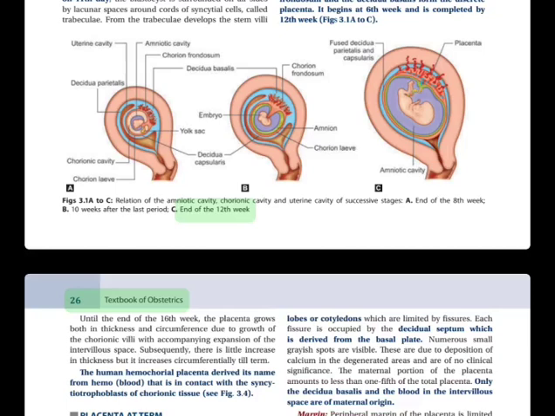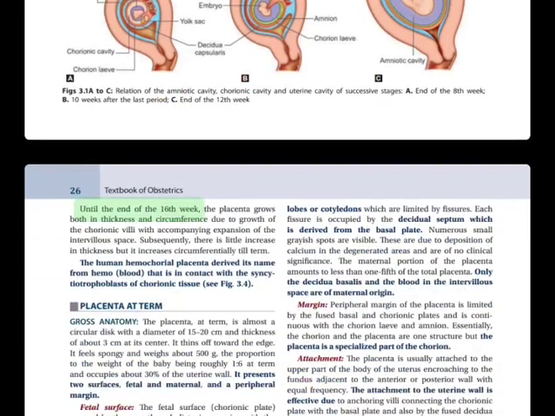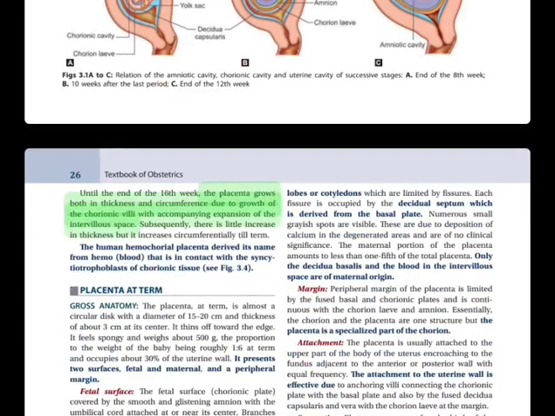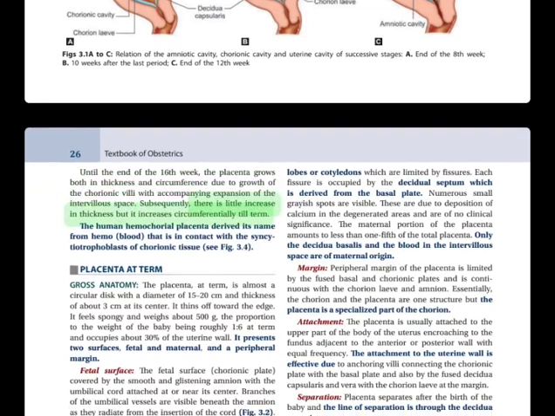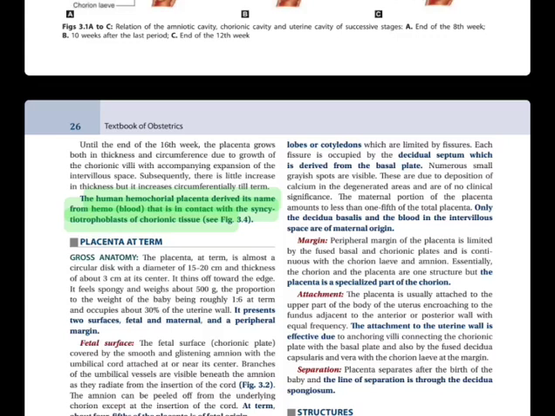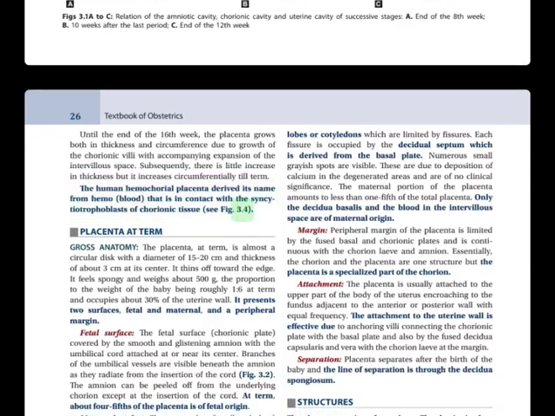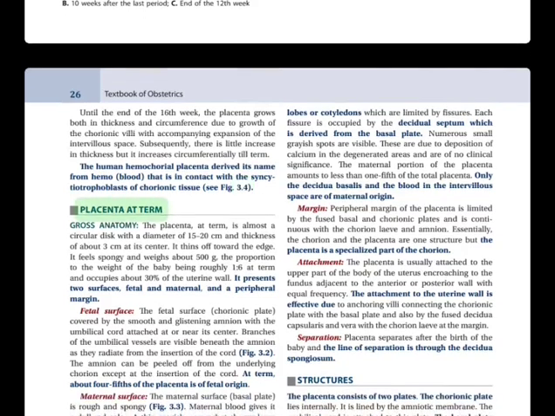Until the end of the 16th week, the placenta grows both in thickness and circumference due to growth of the chorionic villi with accompanying expansion of the intervillus space. Subsequently, there is little increase in thickness, but it increases circumferentially till term. A human hemochorial placenta derived its name from hema, blood, that is in contact with the syncytiotrophoblasts of chorionic tissue, see Fig. 3.4.